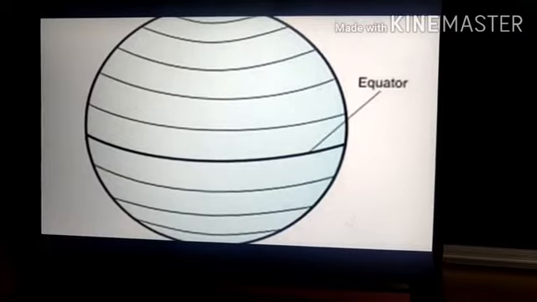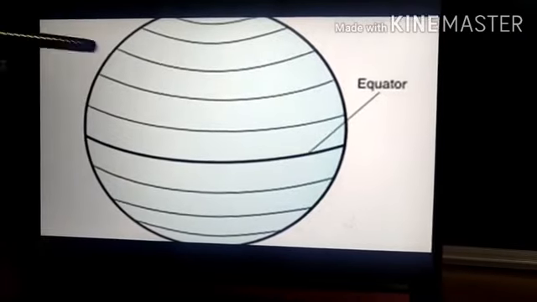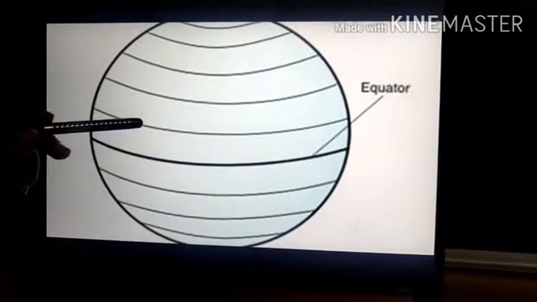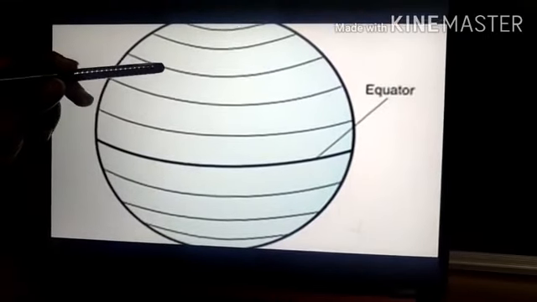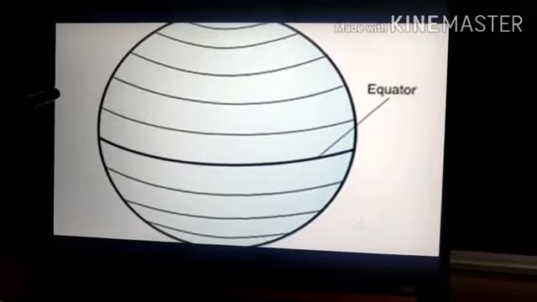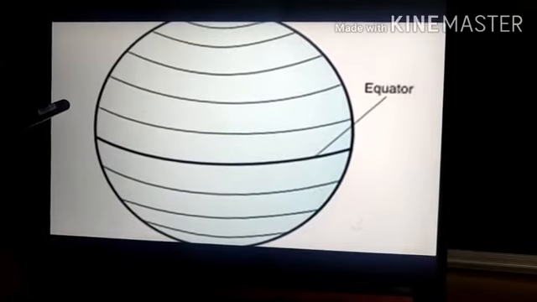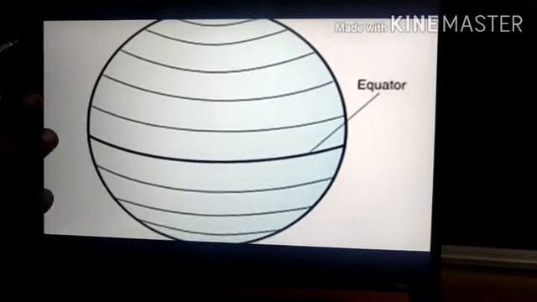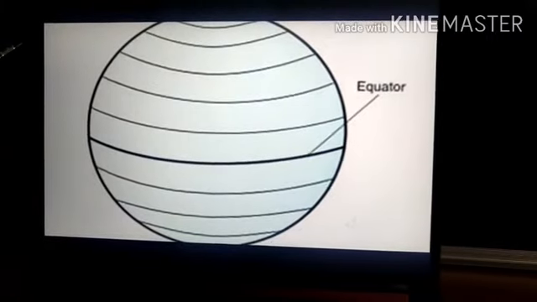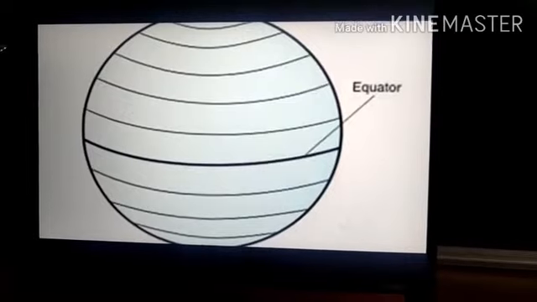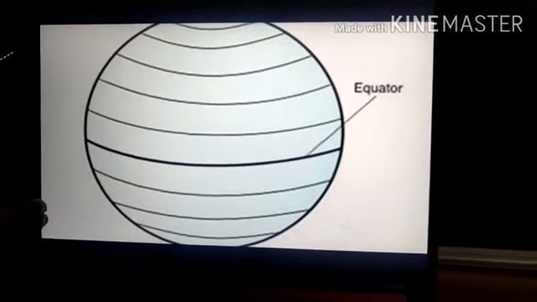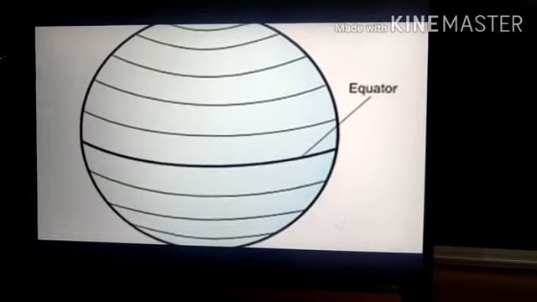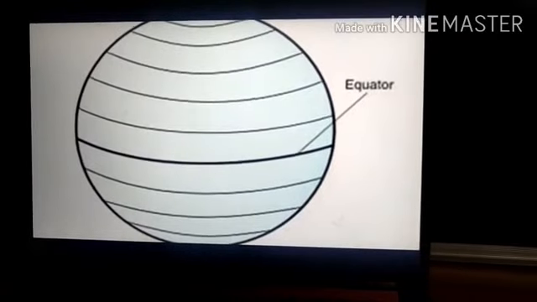The third important point is the distance between any two parallels. For example, the distance between this parallel and this parallel, or between this parallel and this parallel, will be only 1 degree. So the distance between any two parallels of latitude will be 1 degree. If you convert this 1 degree into kilometers, it becomes 111 kilometers. How that calculation is done, I will show you now.